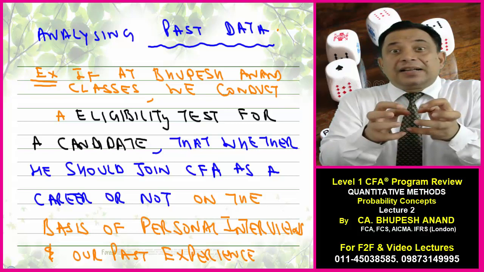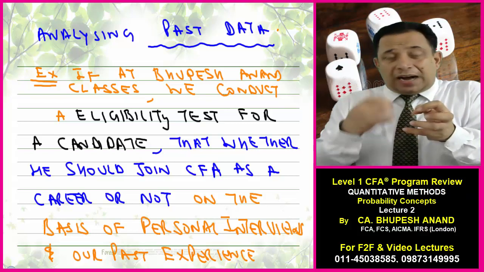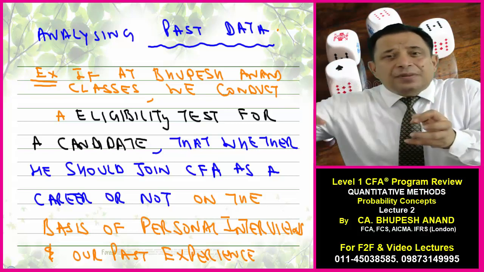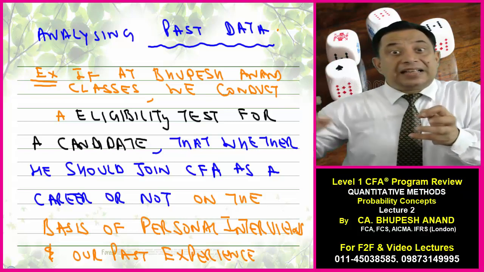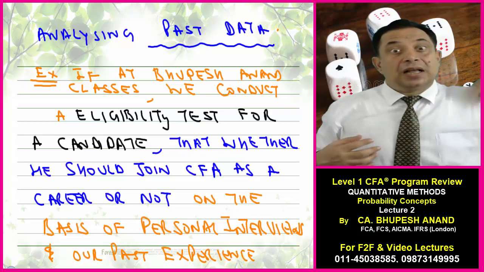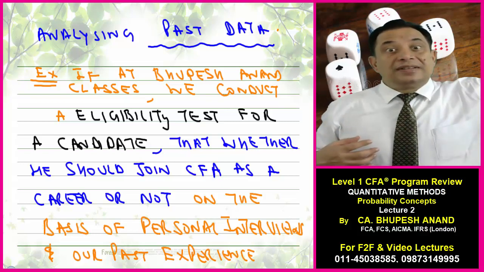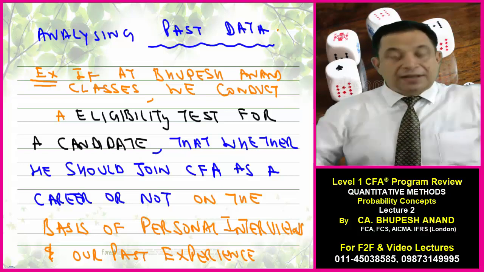Now, of the students who have joined as per our suggestion, 85%, 90% got cleared in the first attempt. So that is based on my past data, my past experience. So I will say it is empirical probability. So please write an example.